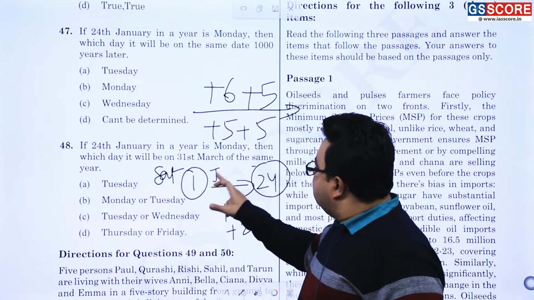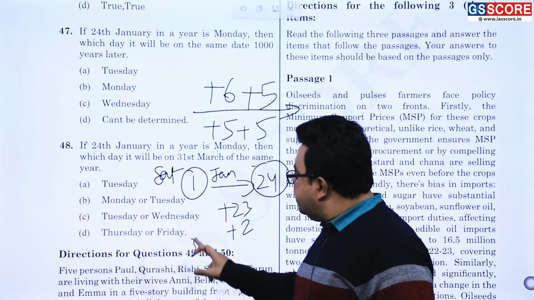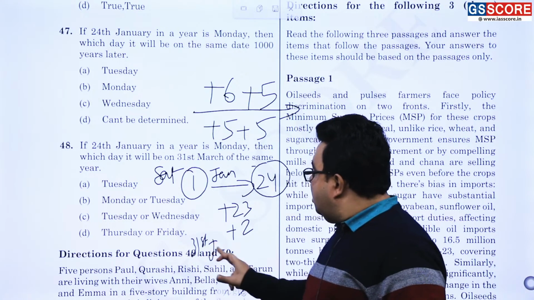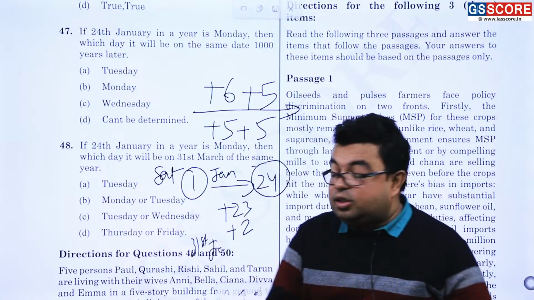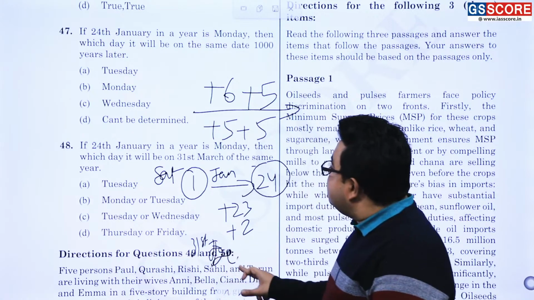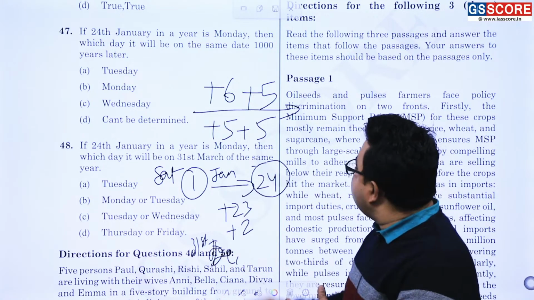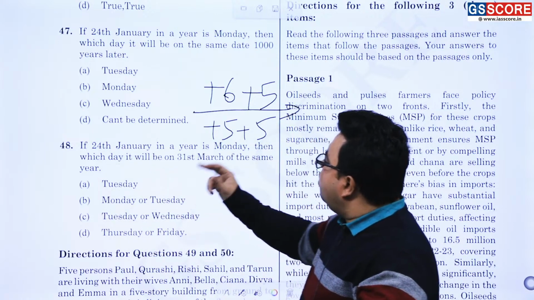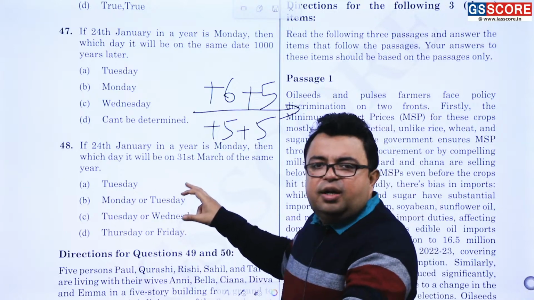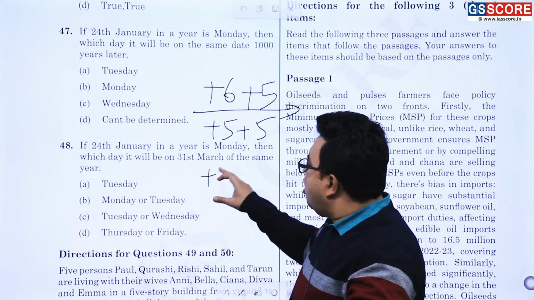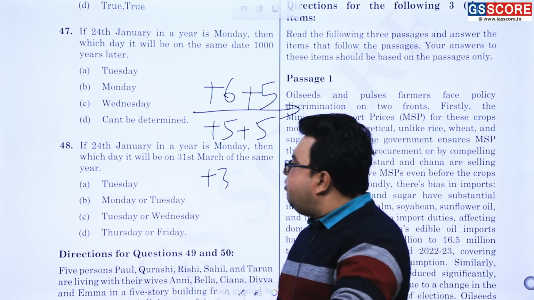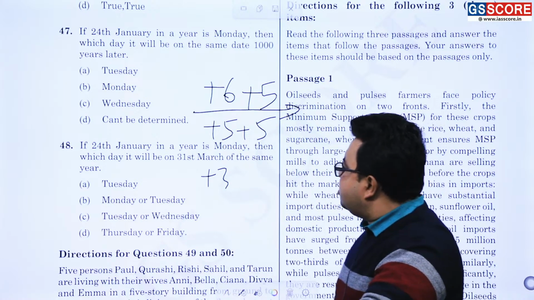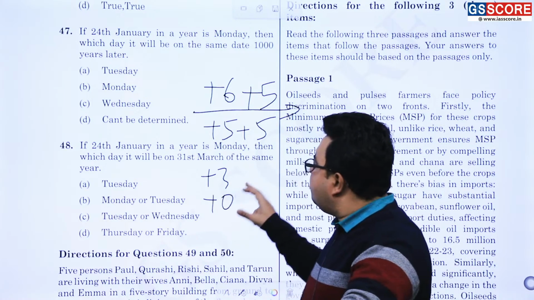Now if 1st Jan is Saturday, then 31st Jan will be the same day, sorry, this is 31st March. I'm so sorry. You have to simply do it like 24th Jan to 24th February. It is what? Of course, plus 3 odd days. Then 24th February onward till 24th of March. It is what? Of course, या तो 0 होगा, नहीं तो plus 1 होगा.